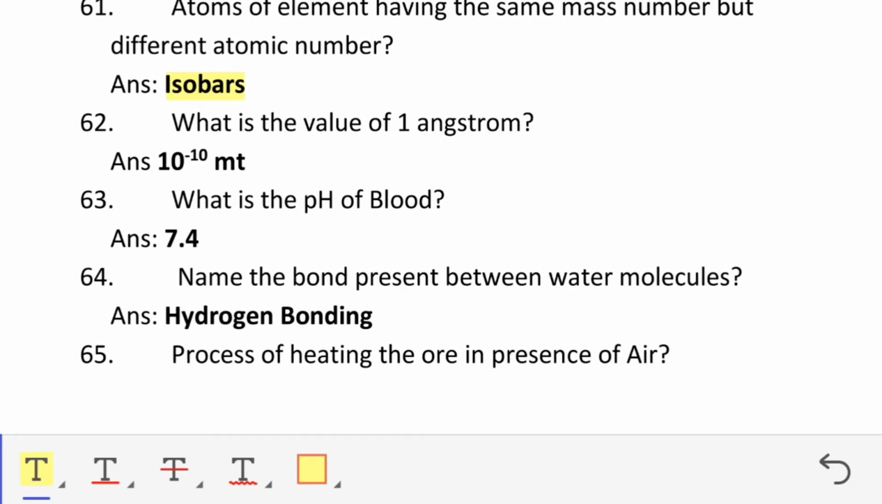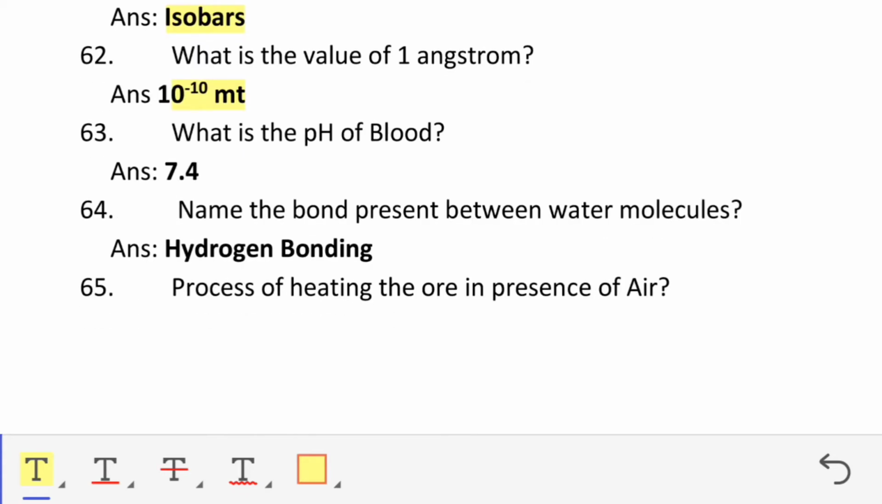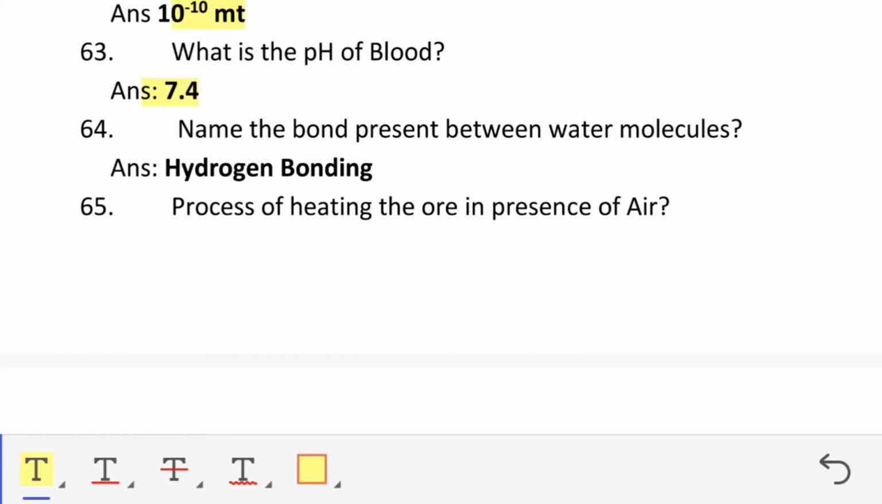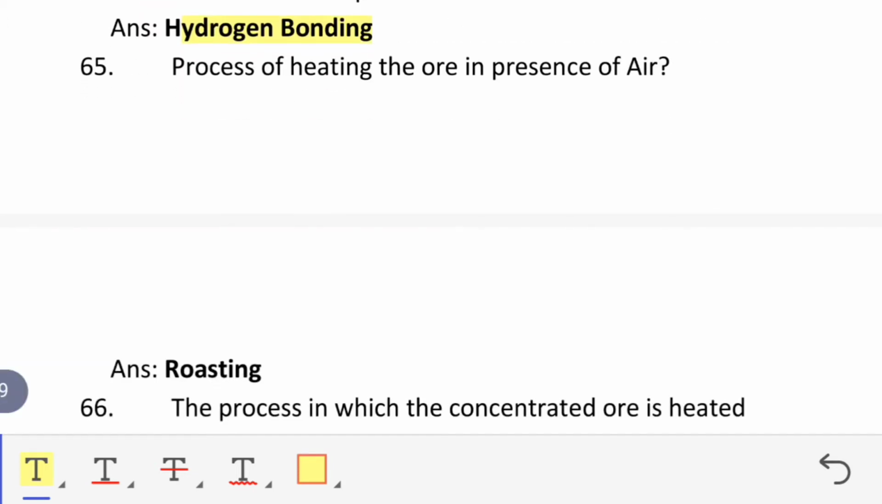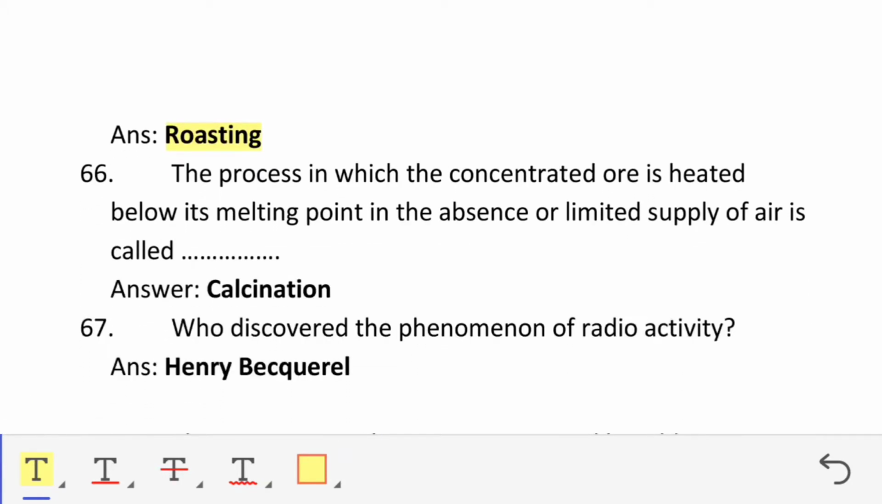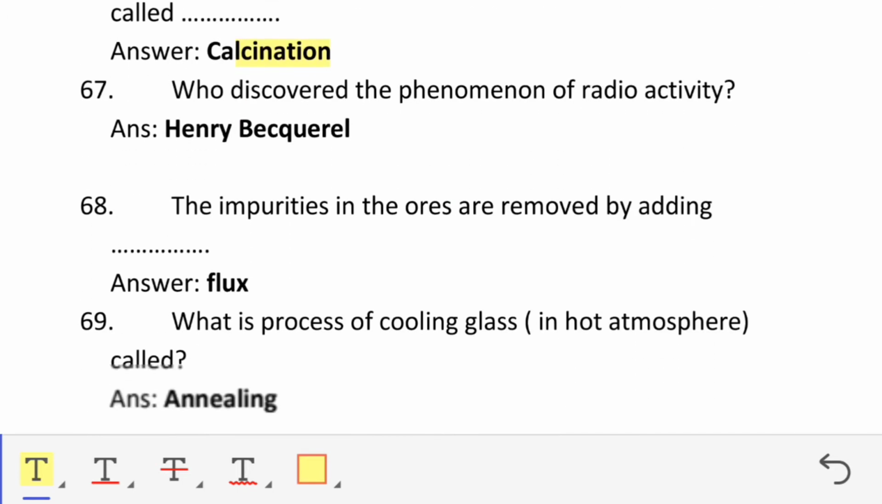What is the value of 1 angstrom? 10 to the power minus 10 meter. What is the pH of blood? 7.4. Name the bond present between water molecules. Hydrogen bonding. Process of heating the ore in presence of air is roasting. The process in which concentrated ore is heated below its melting point in the absence or limited supply of air is called calcination.